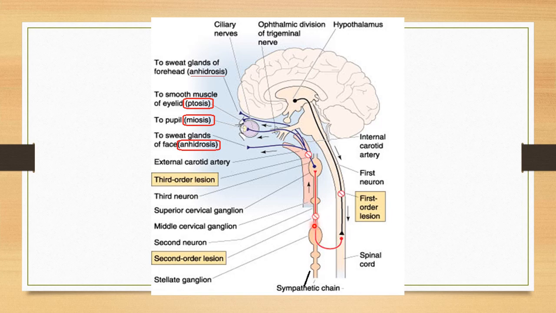Again, it may be due to compression of these fibers of the sympathetic nervous system here because of the malignancy of the lungs, or it may be due to any other reason. And again, the lesion may also be here at the sympathetic cervical ganglion. There again, it may be due to compression due to the malignancy of the lungs, or due to the malignancy of the cavernous sinus. So the tumor may lead to compression over this area, and this is the most common lesion and most common cause of this oculosympathetic paralysis.